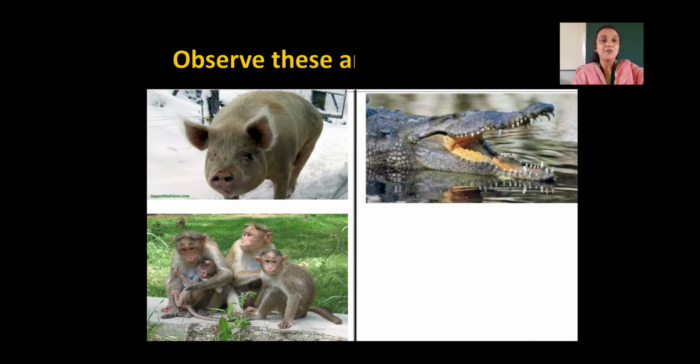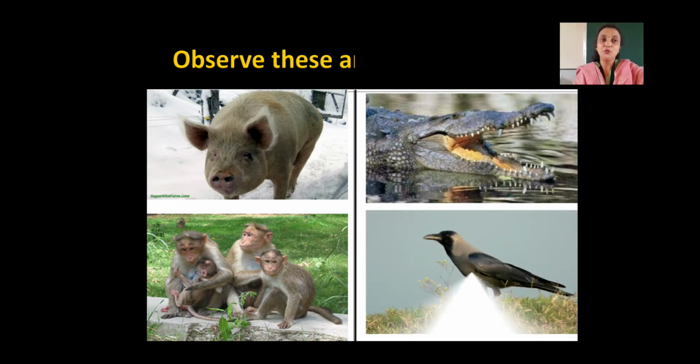Now I will show you one more picture. This picture is of a crow. Can you see a crow on the screen? Can you tell me the difference between hair-having animals, scaly animals like the crocodile, and this crow? Pig and monkeys have hair on their skin. The crocodile has scaly skin.